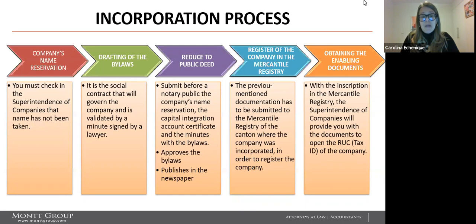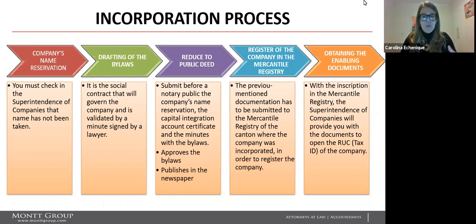The notary public approves the bylaws and publishes in the newspaper. Then register the company in the Mercantile Registry. At this point, the previously mentioned documentation has to be submitted to the Mercantile Registry of the canton where the company was incorporated in order to register the company. Obtaining the enabling documents: with inscription in the Mercantile Registry, the Superintendency of Companies will provide you with the documents to open the books, that is, the tax ID of the company.